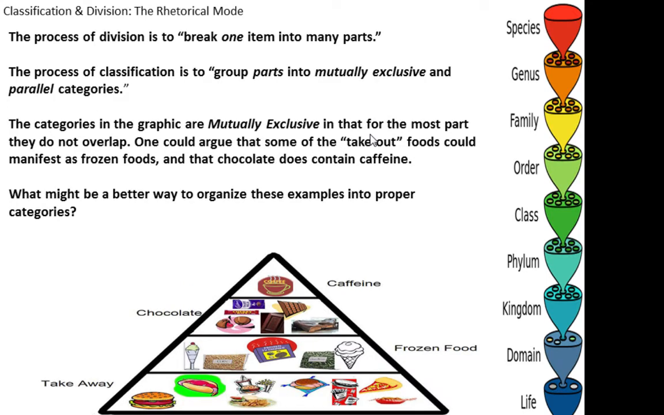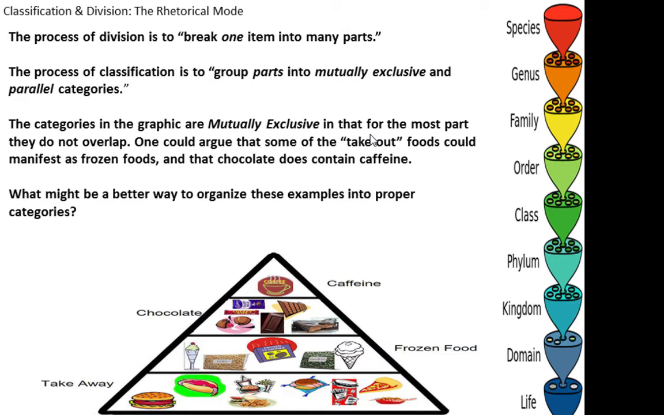So the process of division is to break one item into many parts. You now understand that. The process of classification is to group parts into mutually exclusive and parallel categories. So what do we mean by this? Well, mutually exclusive categories are categories that do not overlap. The items cannot exist in the same category. Now, we may think that that's true of this division at first when we look at it. Caffeine, chocolate, frozen food, and takeout, they seem like they're categories that are mutually exclusive and parallel. They're of the same level of importance and they're separate, but there's actually some serious problems with this division.